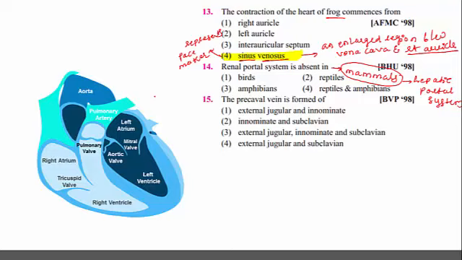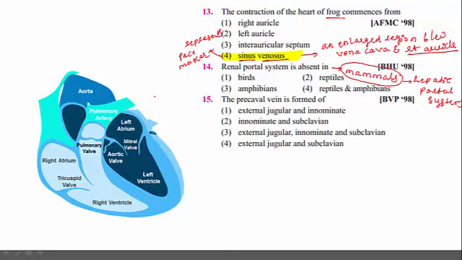Then, the precaval vein is formed of, an interesting question. Precaval vein is another name for the superior vena cava. What is the superior vena cava?